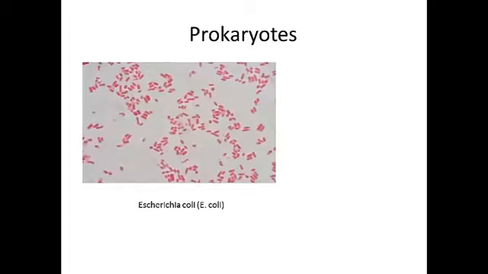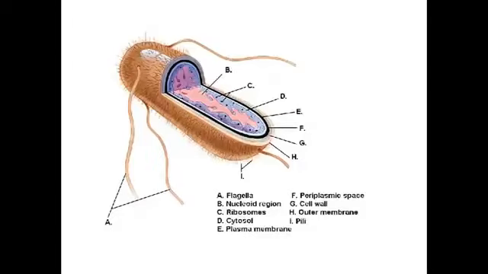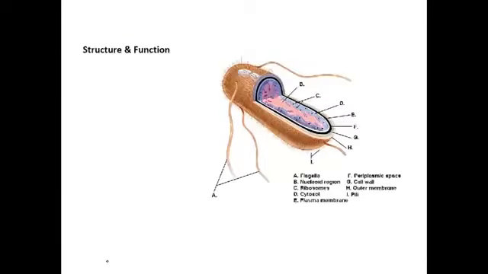Now the IB program uses E. coli as a representative prokaryote, so we're going to look at E. coli in more detail. Here's an image of E. coli with some of its ultrastructure labeled, and we'll look at the ultrastructure in more detail. First we have the pili.